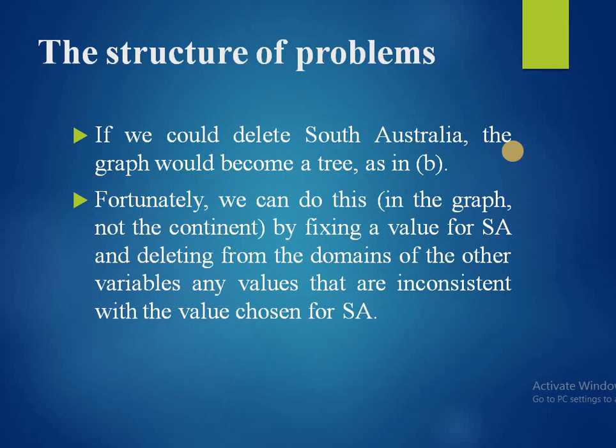If we could delete South Australia, the graph would become a tree as in figure B. Fortunately, we can do this by fixing a value for SA and deleting from the domains of the other variables any values that are inconsistent with the value chosen for SA.